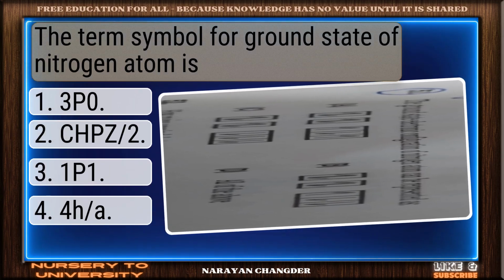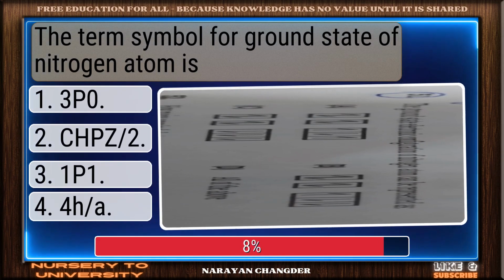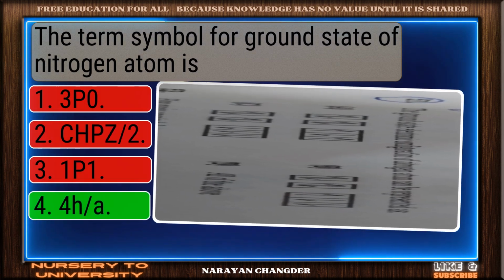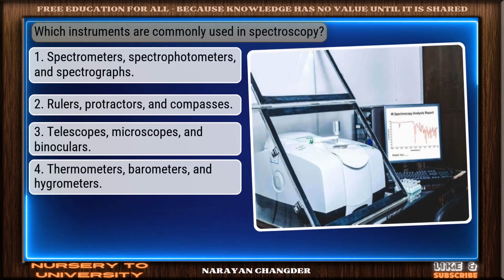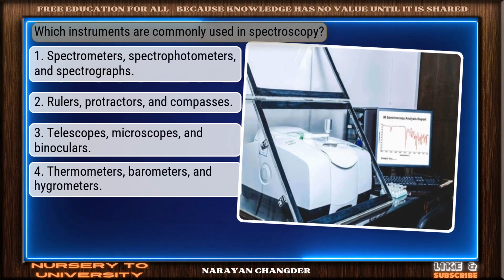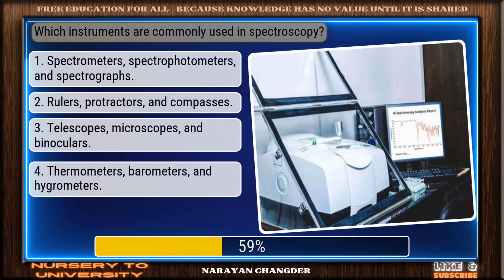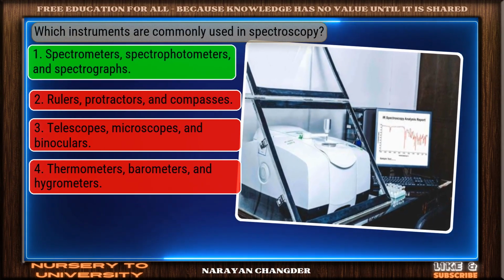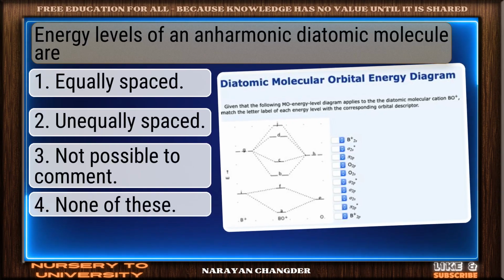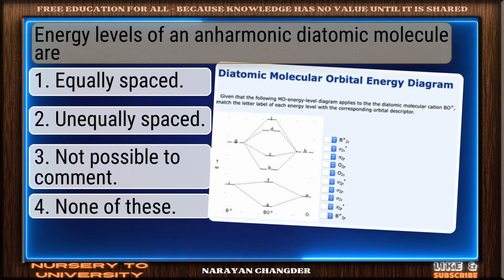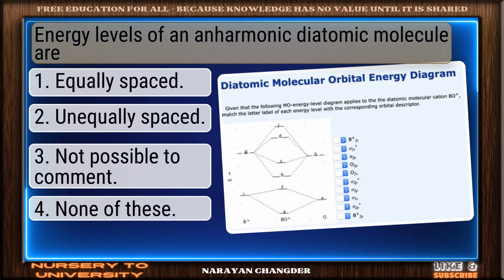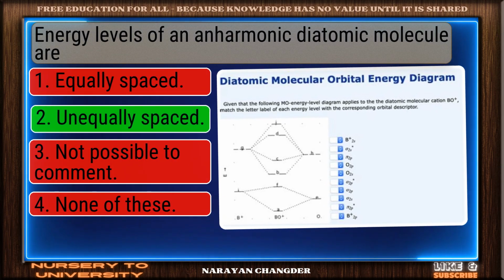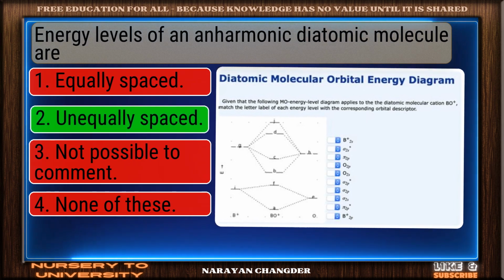The term symbol for ground state of nitrogen atom is. Well reasoned. 4S is the correct choice. Which instruments are commonly used in spectroscopy? You chose spectrometers, spectrophotometers, and spectrographs, and it is correct. Energy levels of an anharmonic diatomic molecule are. Excellent. Unequally spaced is a brilliant choice.